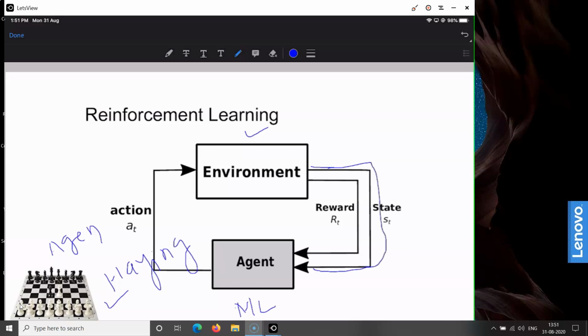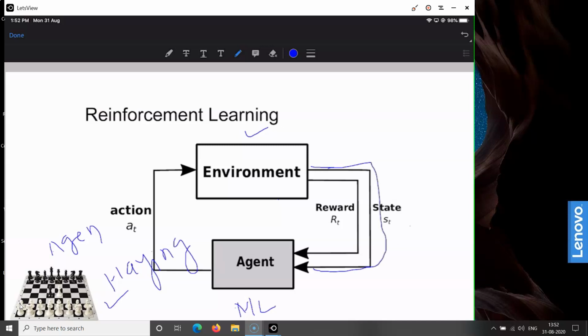In the reinforcement algorithm, the main elements are the agent and the environment. The agent modifies the environment by taking a particular action. The environment is represented by the state, which is continuously changing, and changes when the agent takes the action. If the agent takes the correct or the appropriate action, then the agent gets a reward. If the agent fails to perform the appropriate action, the agent gets punished. So this is the working of the reinforcement learning algorithm.